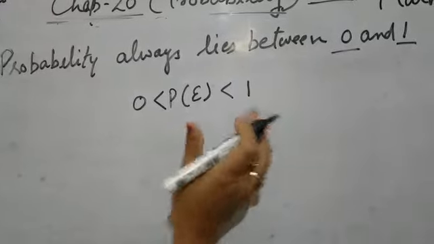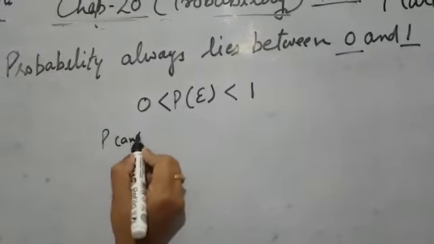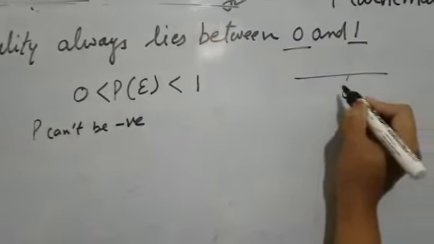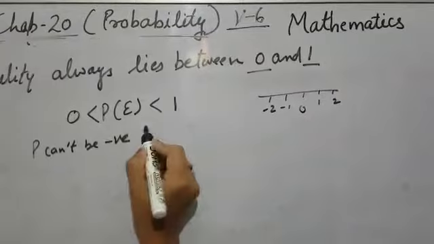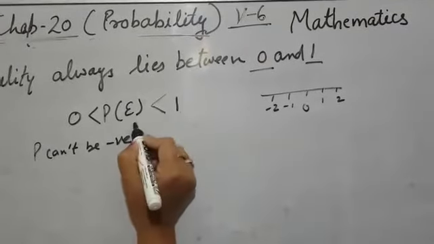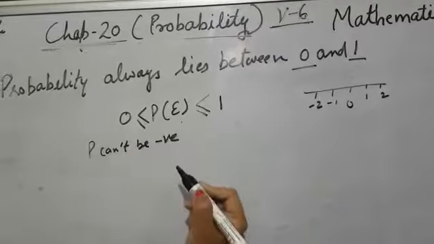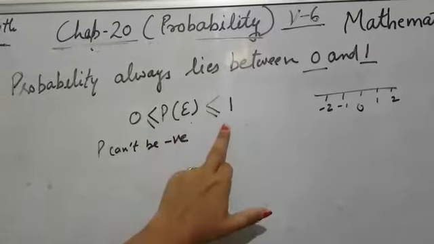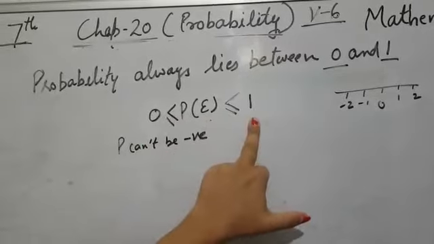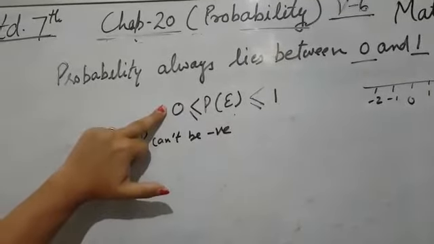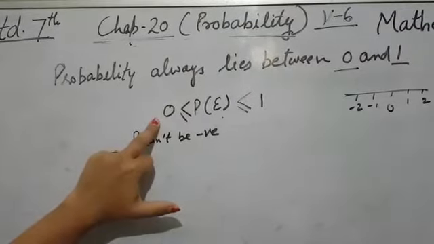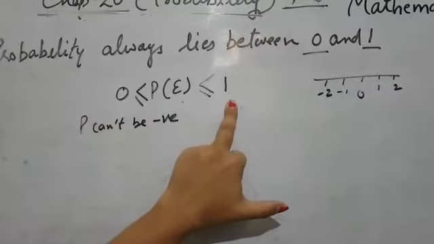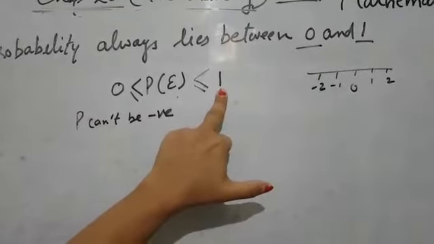It means that our probability can't be negative. It cannot be less than 0. You know, on the number line, less than 0 means negative numbers, and it cannot be more than 1. It will always be less than or equal to 1. Yes, probability always lies between 0 and 1. It can be 0, it can be 1. I have already told you, the probability of an impossible event, impossible means no chance is there, is 0. And the probability of a sure event, when we are 100% sure, is 1.